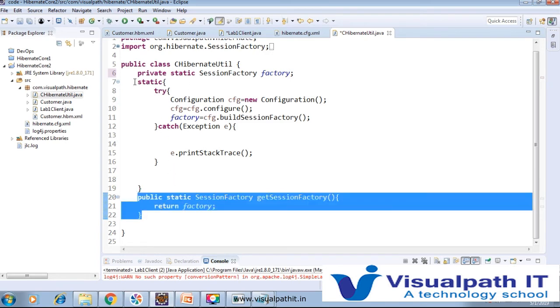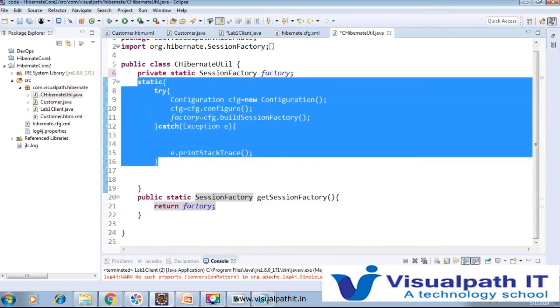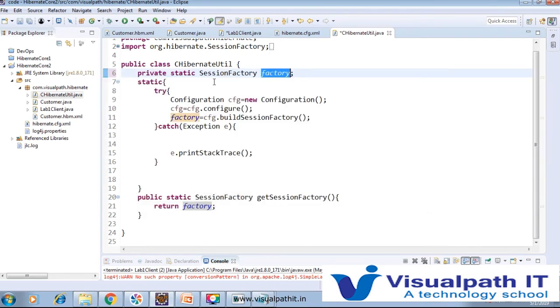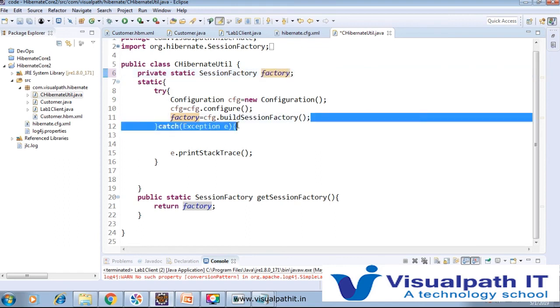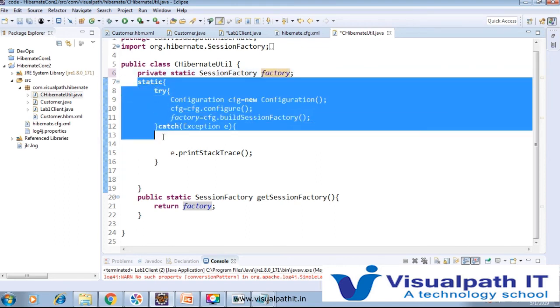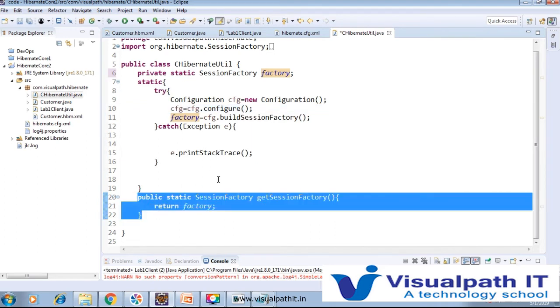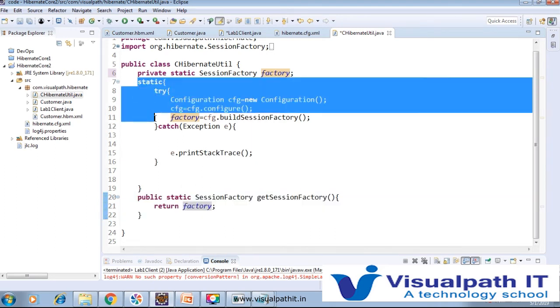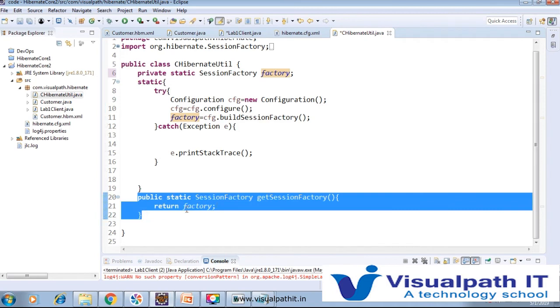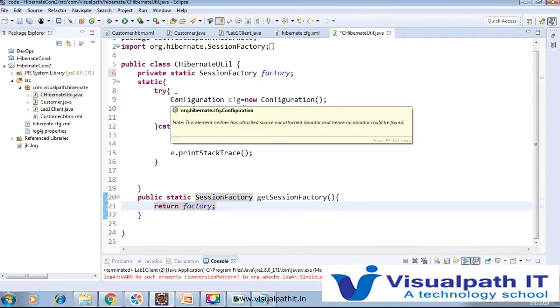So I initialize this factory object inside the static block, and after that we are returning it through the factory method. So this is a singleton pattern and this is a factory method that is returning a factory object.